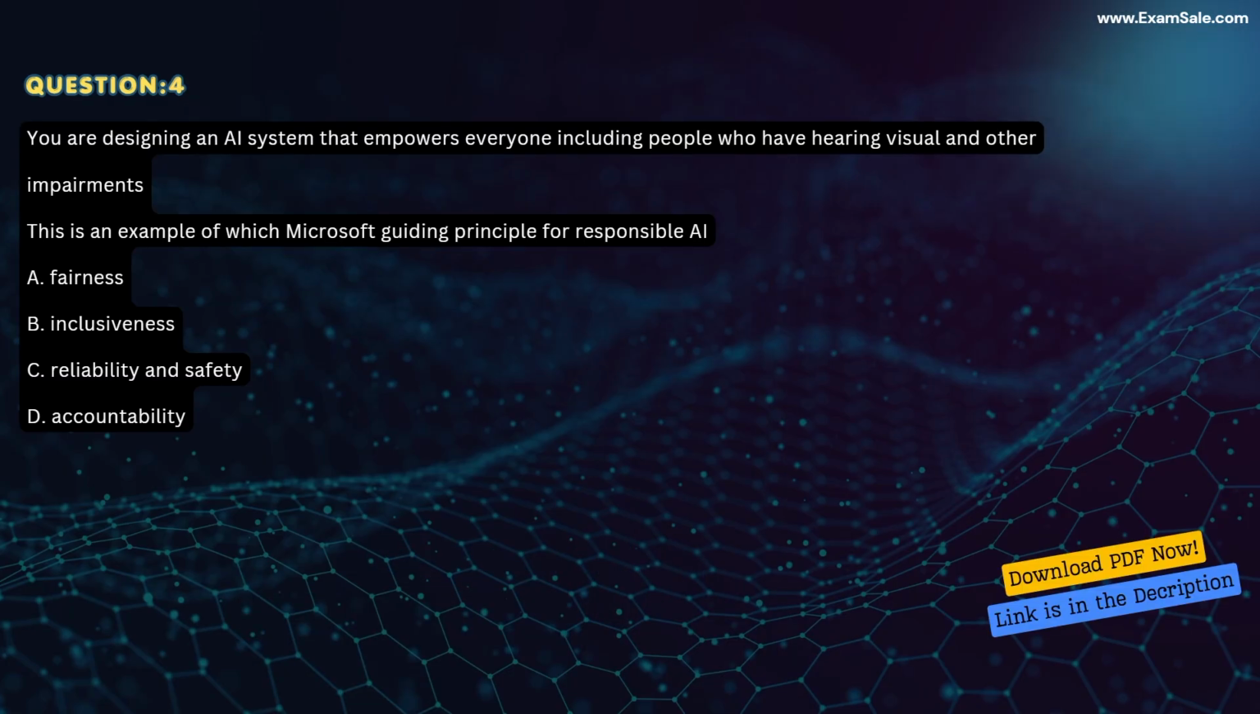Question 4. You are designing an AI system that empowers everyone, including people who have hearing, visual, and other impairments. This is an example of which Microsoft guiding principle for responsible AI? A. Fairness. B. Inclusiveness. C. Reliability and safety. D. Accountability. Correct answer B. Inclusiveness.